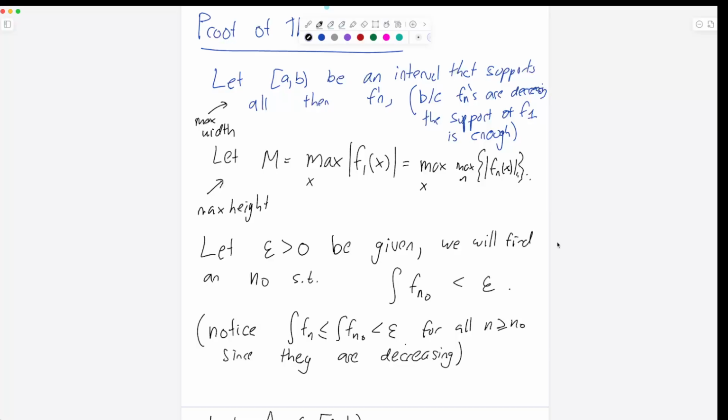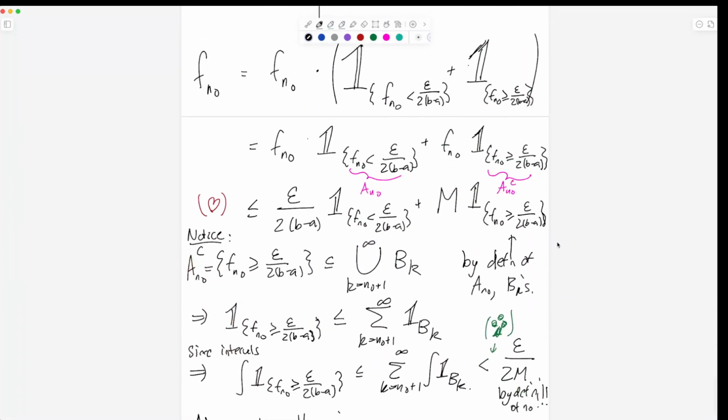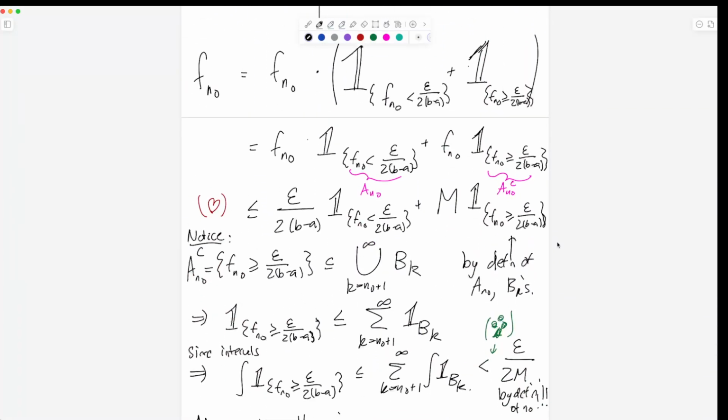Yeah? Right at the end, that last characteristic function and then the sum, why is that less than or equal to and not just equal to? Oh, this one. The characteristic function thing afterward. Yeah, you're right, it might be equals. Let me think. I think it's an equal.